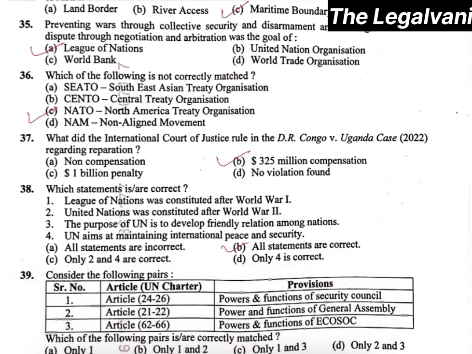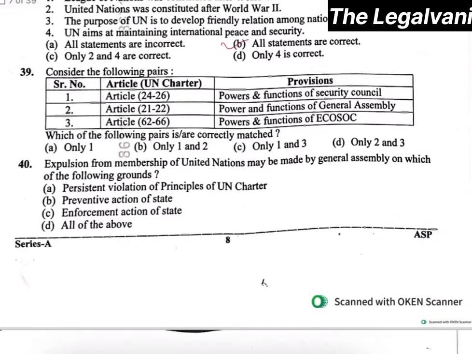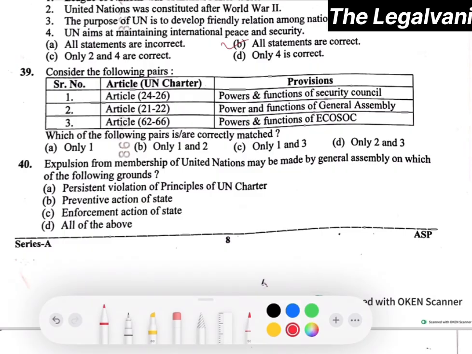Moving towards question number 39. It is a type of matching pair question. So first is Article 24 to 26 Power and Function of Security Council. Second is 21 to 22 Power and Functions of General Assembly. Third is Article 62 to 66 Power and Function of Economic and Social Council. Here the right answer will be option number C. That is, only first and second are correctly matched.